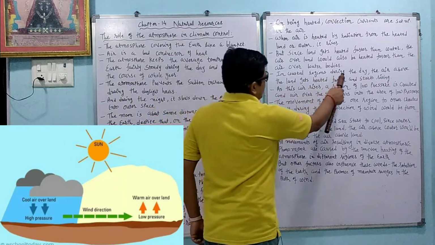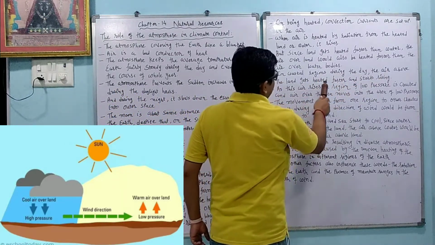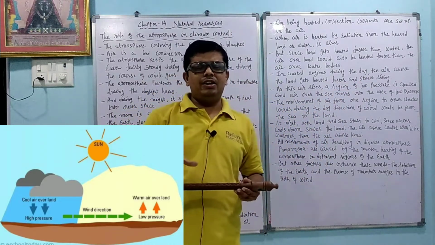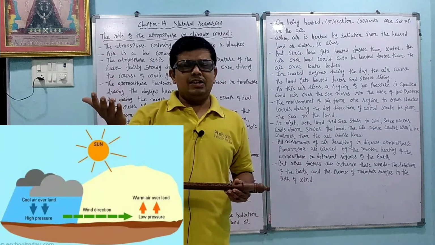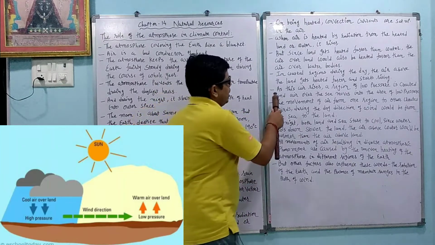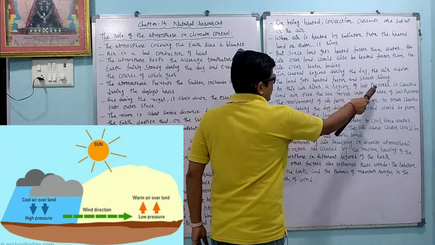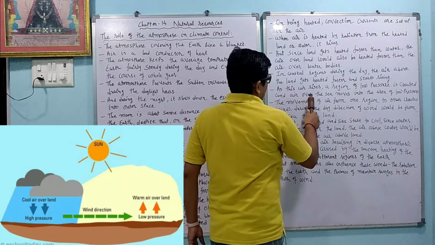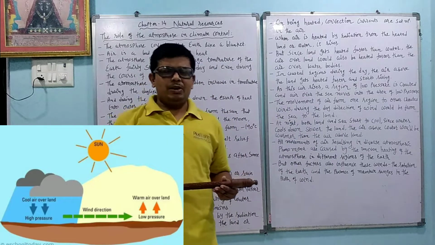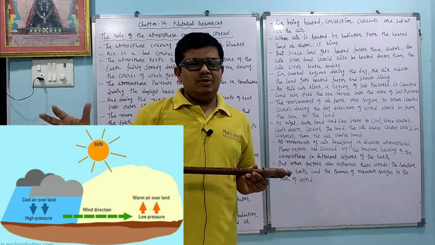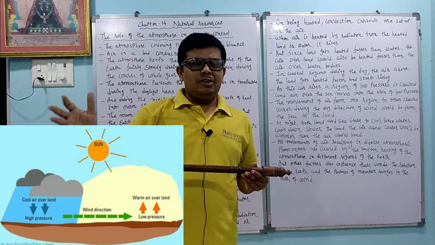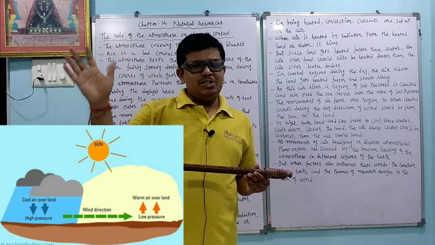In the coastal region during the day, the air above the land gets heated faster and starts rising, so the air over the land area rises faster than over the water part. As this air rises, a region of low pressure is created, and the air over the sea moves into the area of low pressure. Where the temperature is more, the pressure is less, so on the land area the air rises up and pressure decreases.